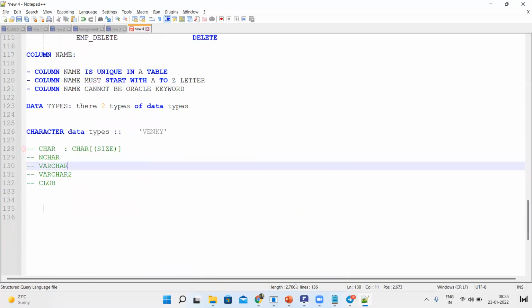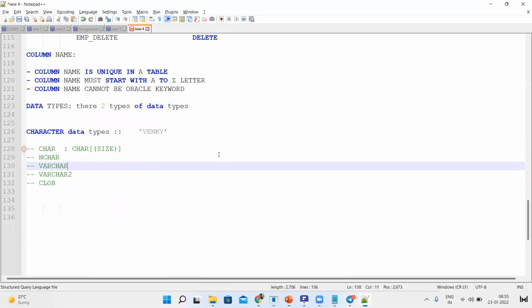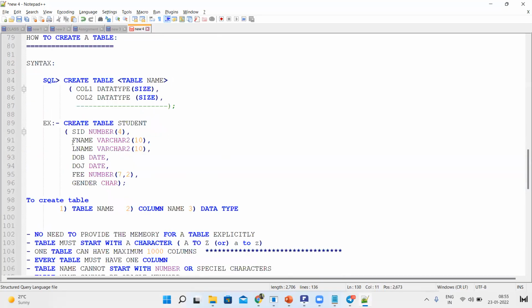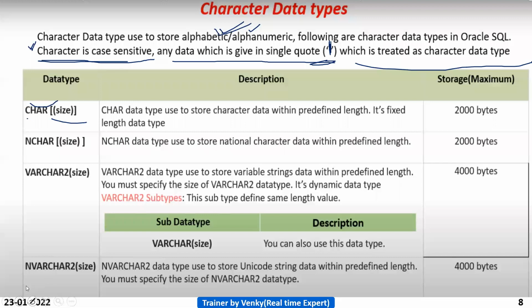The syntax is the column name, then the data type, then the size. The syntax for the character data type is char and size. So why did I mention these angular brackets?